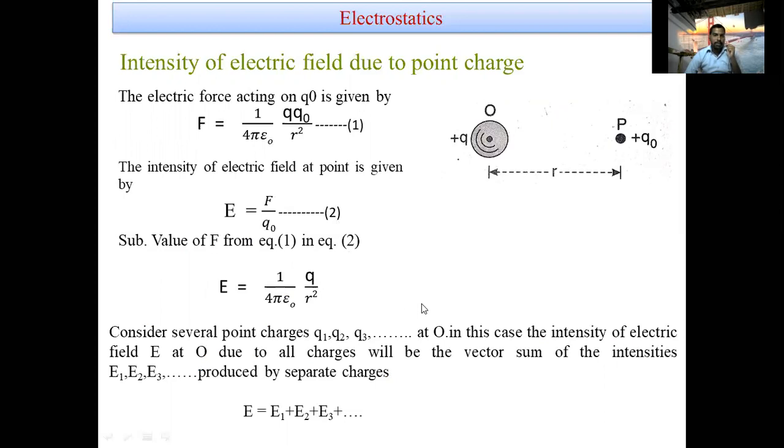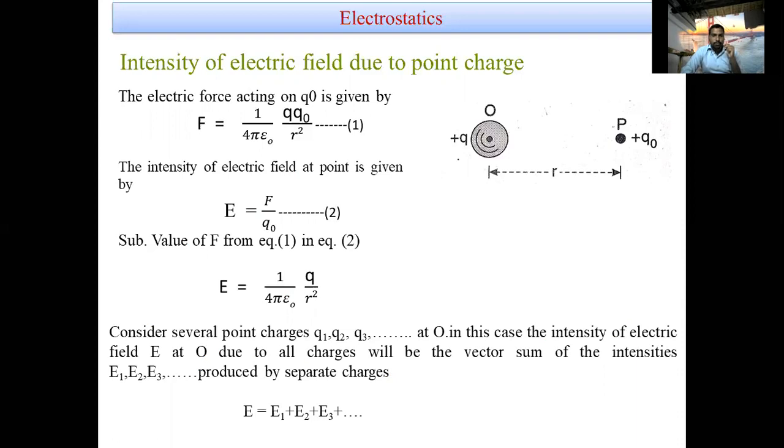Consider several point charges, Q1, Q2, Q3. At point O, the intensity of electric field E due to all the charges will be the vector sum of the intensities E1, E2, E3 produced by the separate charges.